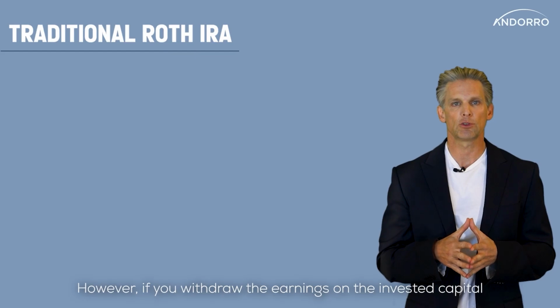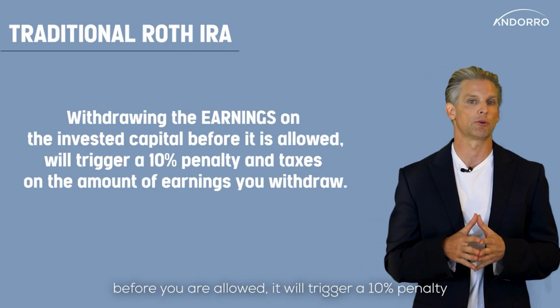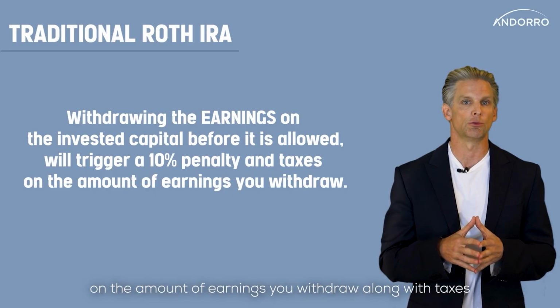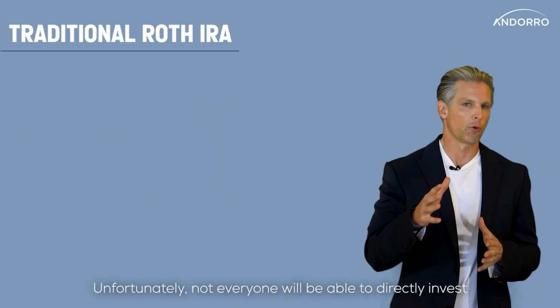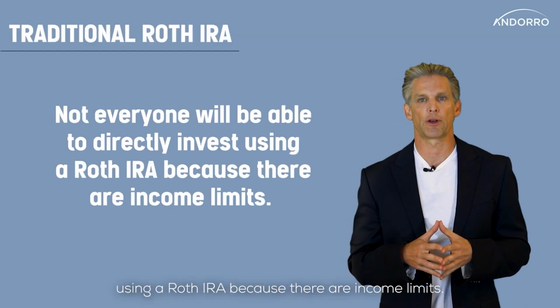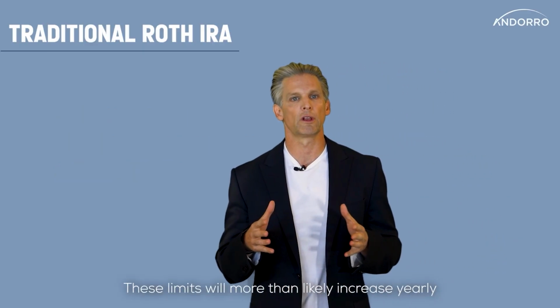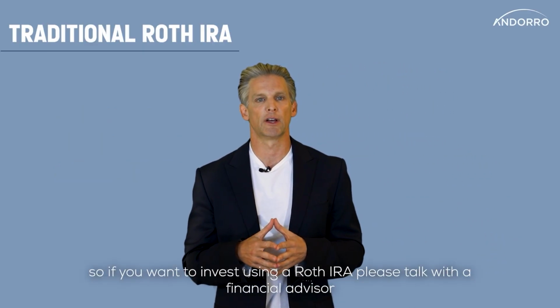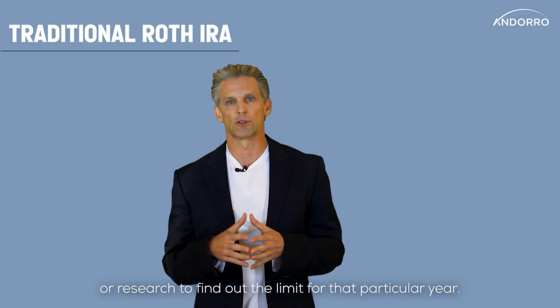However, if you withdraw the earnings on the invested capital before you're allowed, it will trigger a 10% penalty on the amount of the earnings you withdrew along with taxes. There are a few exclusions. Unfortunately, not everyone will be able to directly invest using a Roth IRA because there are income limits. These limits will more than likely increase yearly, so if you want to invest using a Roth IRA, please talk with a financial advisor or research to find out the limit for that particular year.